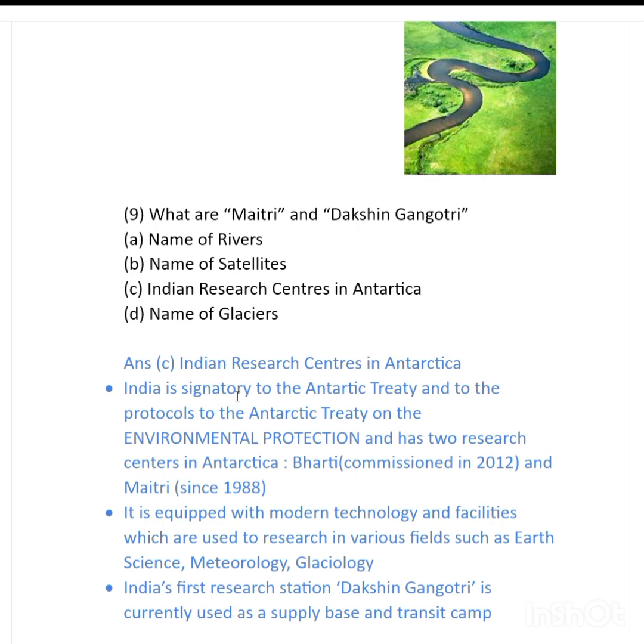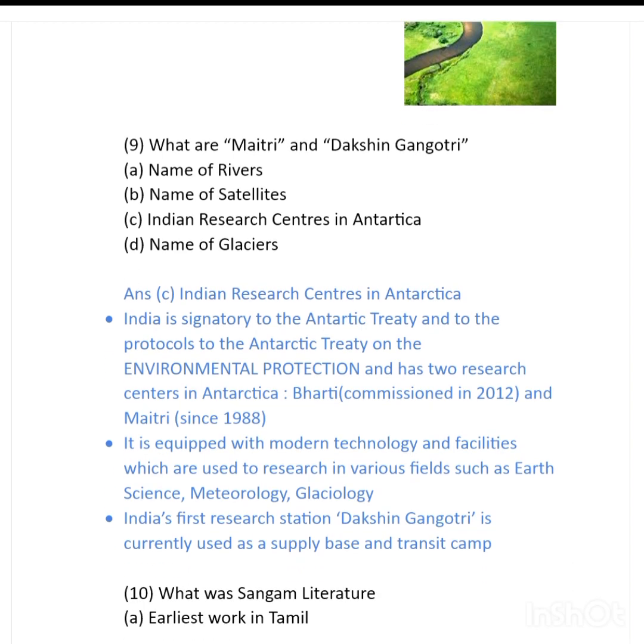India is a signatory to the Antarctic Treaty and to the protocols to the Antarctic Treaty on environmental protection, and has two research centers in Antarctica, mainly Bharti, which was commissioned in 2012, and Maitri, which was commissioned in 1988. It is equipped with modern technology and facilities used for research in various fields such as earth science, meteorology, or glaciology. India's first research station, Dakshin Gangotri, is currently used as a supply base and a transit camp. So Bharti and Maitri are Indian research centers in Antarctica.